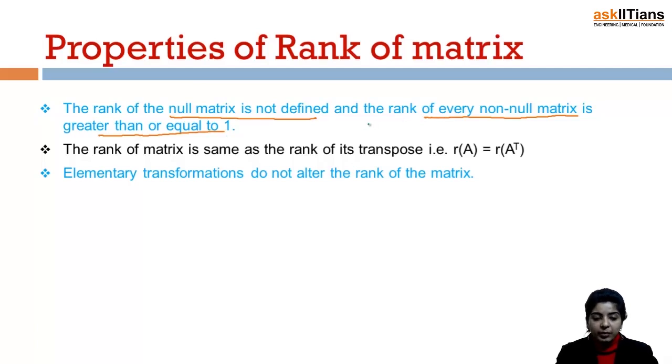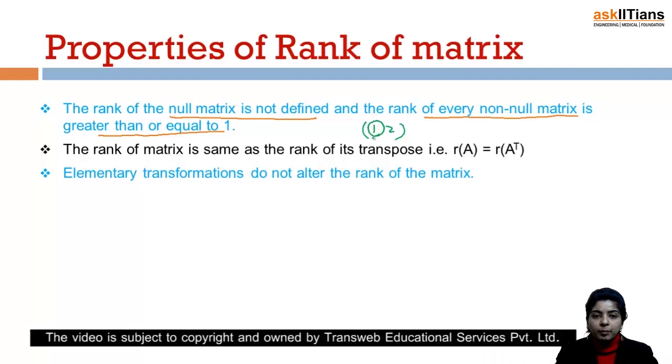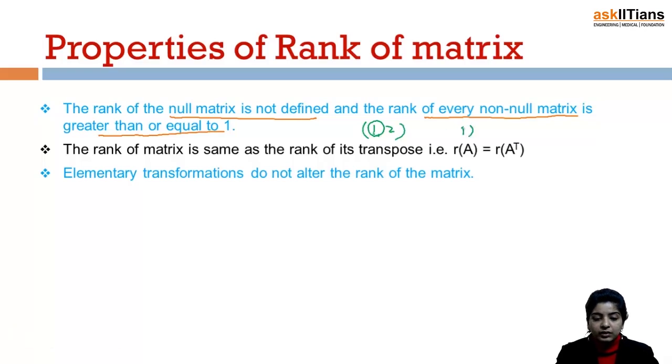If you have a non-null matrix, any matrix, say 1, 2, I have this matrix, then I can easily find out one square submatrix which is non-singular, and the rank would obviously be at least 1. Even if you have a single element, this is also a matrix, rank is 1, and this is non-null of order 1 and the rank is also 1. So the rank would be at least 1 or more than that. The rank of a matrix is the same as the rank of its transpose. So rank of A is equal to rank of A transpose.